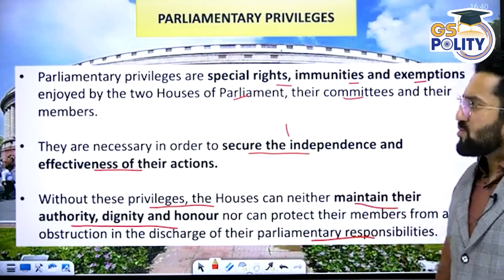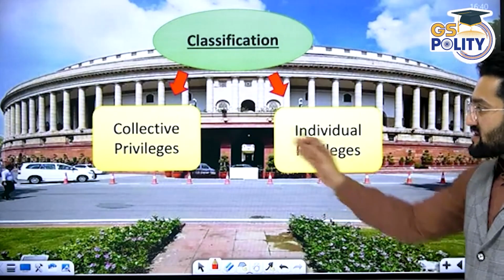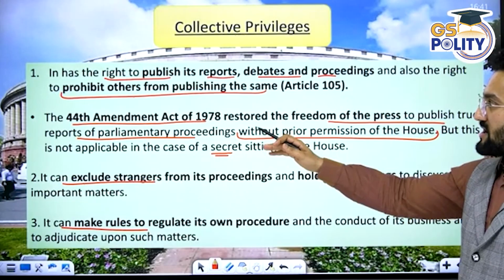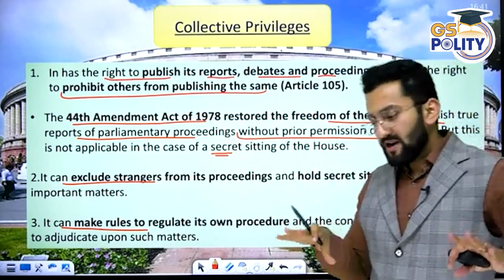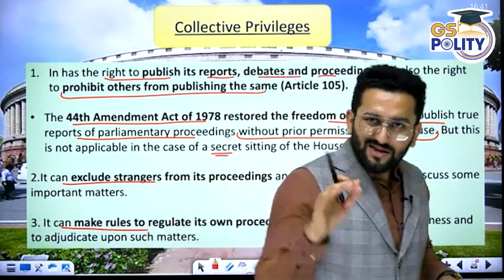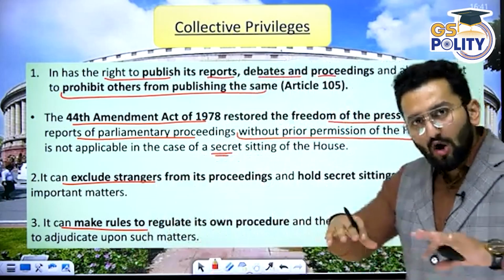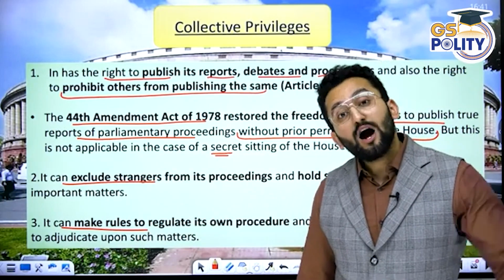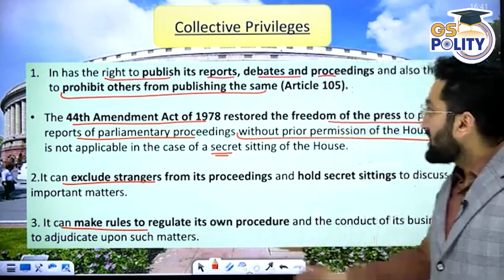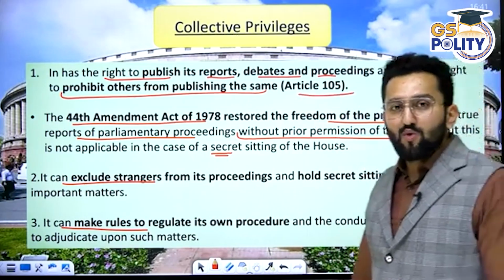But you must be thinking, what are these? These are classified into two parts, collective and individual. Collective, for example: there are debates, discussions and reports presented in the house. This is the collective responsibility of the house, that the house publishes these reports. And the house can also obstruct you from publishing these reports in the public domain. So this is coming from Article 105.